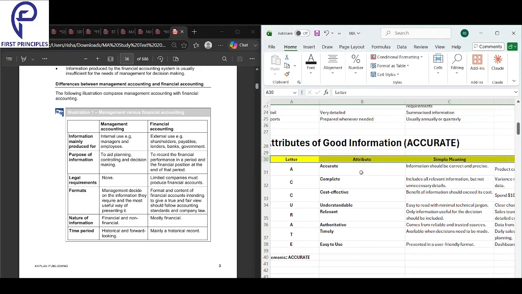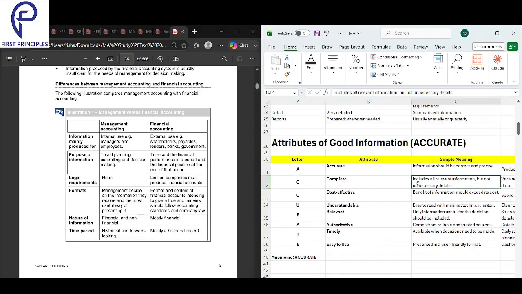A is for accurate. Your information should be accurate and precise. C is for complete. Your information includes all the relevant information, but not any unnecessary details. Next, C is cost effective. The benefits of information should exceed its cost. U is understandable. It's easy to read with minimal technical jargon. R is relevant. Only information useful for the decision should be included. A is authoritative. It comes from reliable and trusted sources.